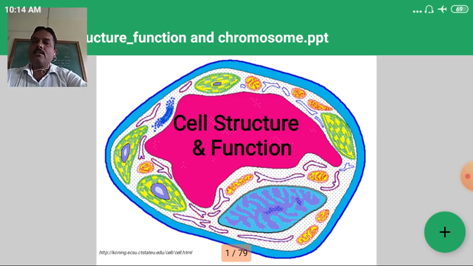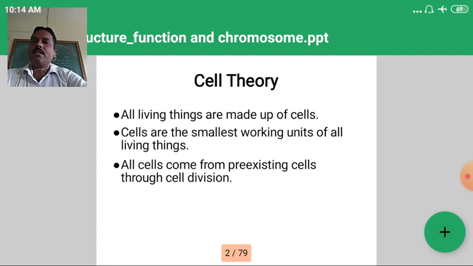In the last lecture, Schleiden and Schwann gave the cell theory, and in that theory they made a statement that all living organisms are made up of cells. Every living organism starts its life from a single cell, or through the process of cell division, the multiplication of cells, which results in the development of new cells. So in the cell theory, an important statement is that all living things are made up of cells.